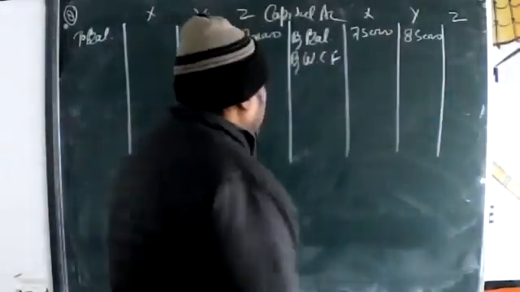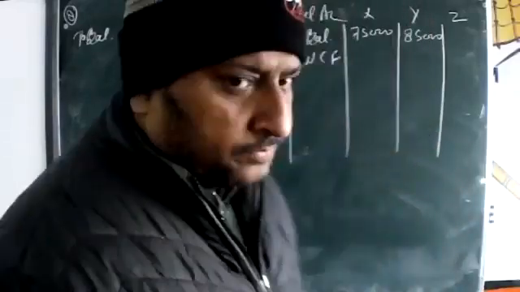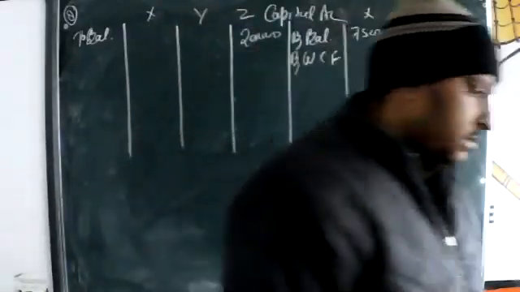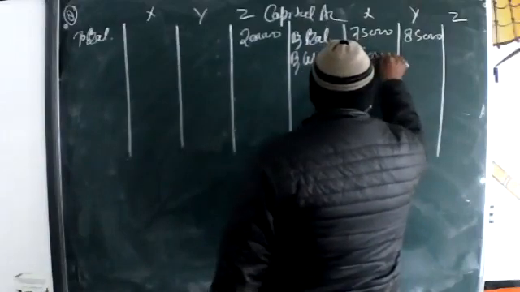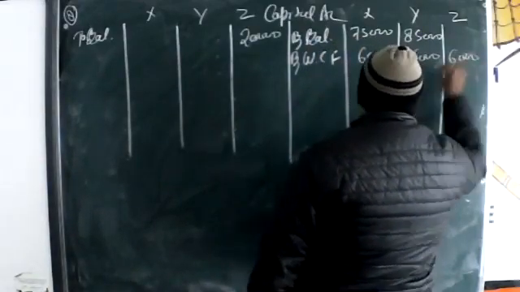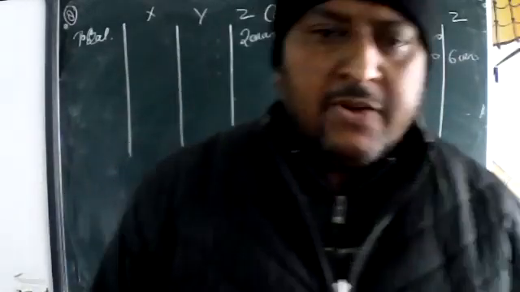Okay. What is the profit sharing ratio? Not given. So it is equal sharing: 6,000, 6,000, 6,000. Clear? Then go for the revaluation account.